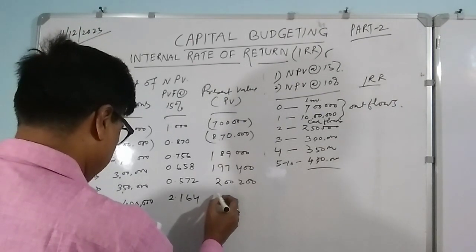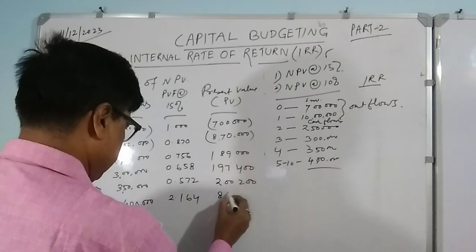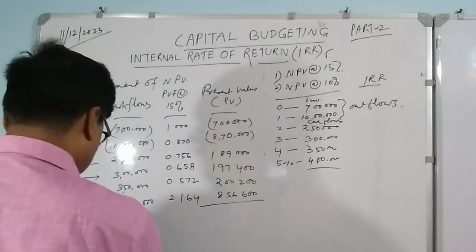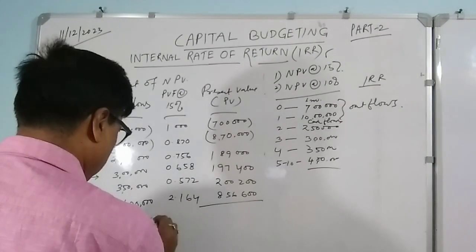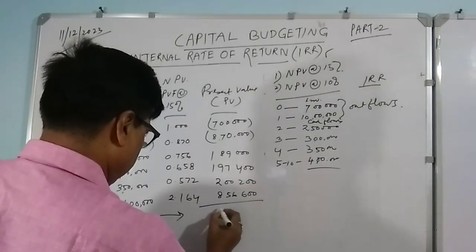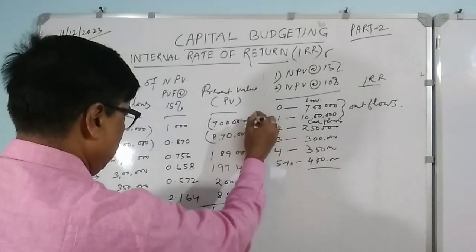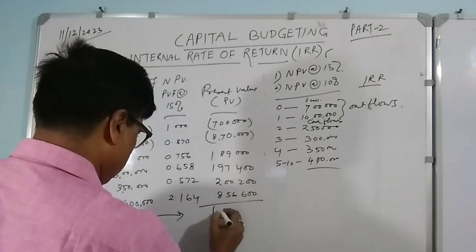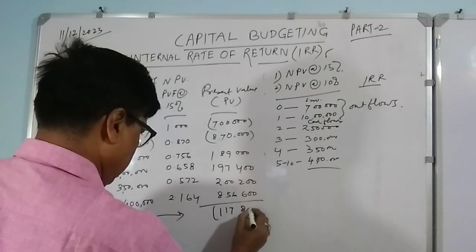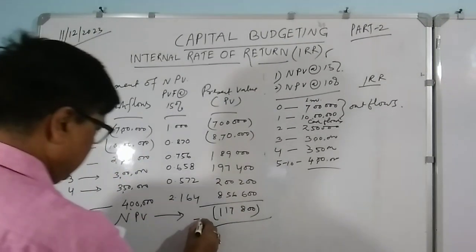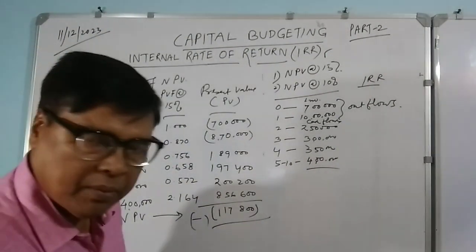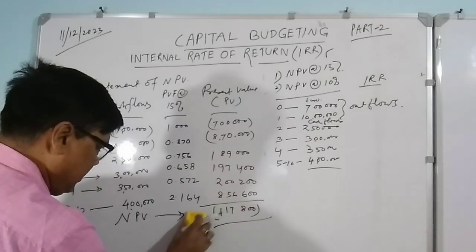This will be equivalent to 8,56,600. If you take the sum total of all the present values, the minus side is more, so your net present value will be 1,17,800 within brackets, that means it is minus. We keep negatives in brackets as the alternative way of showing minus.